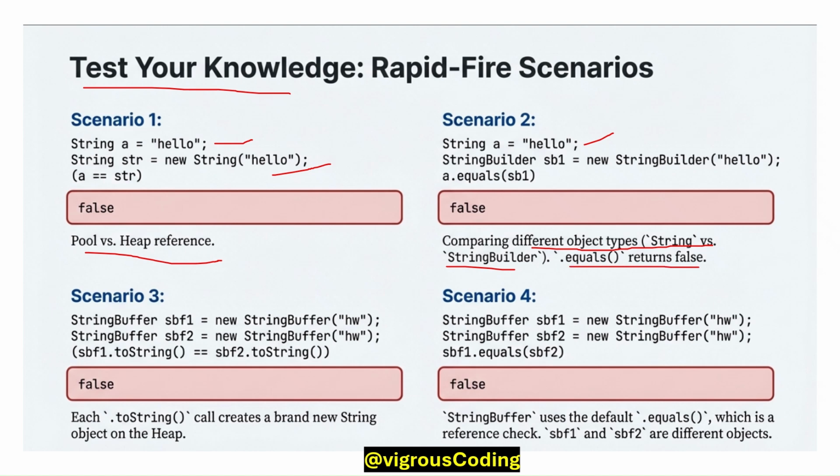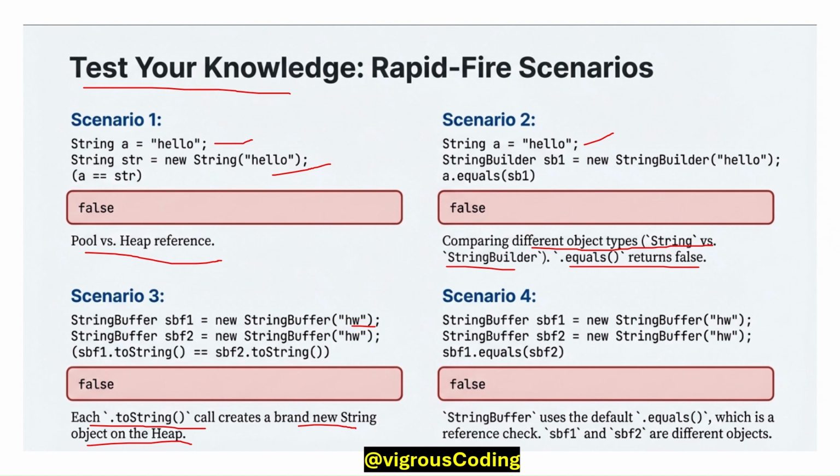Question 3. StringBuffer 1 is HW and StringBuffer 2 is HW, and when we use dot toString and double equals, each toString call creates a brand new string object in the heap. Question 4.